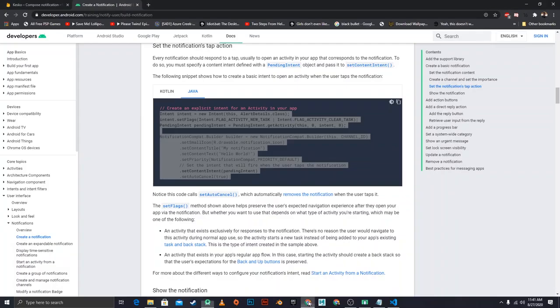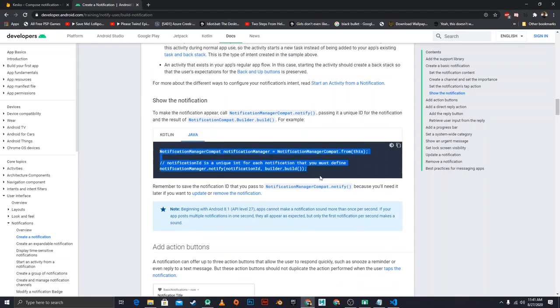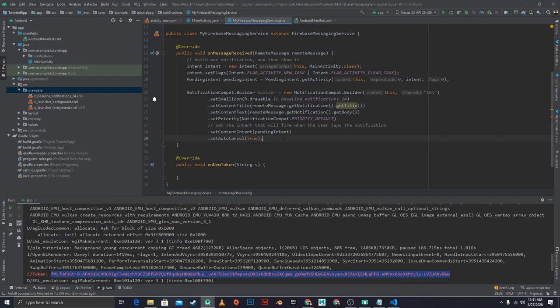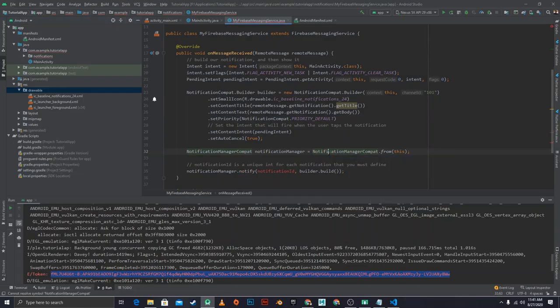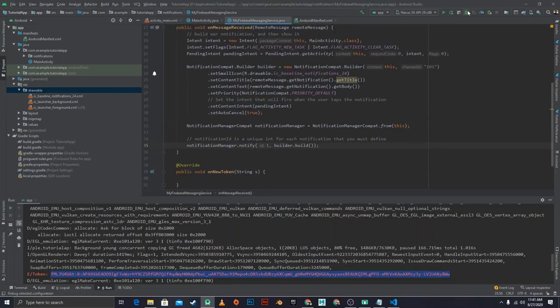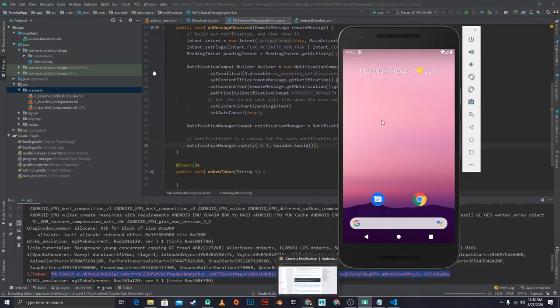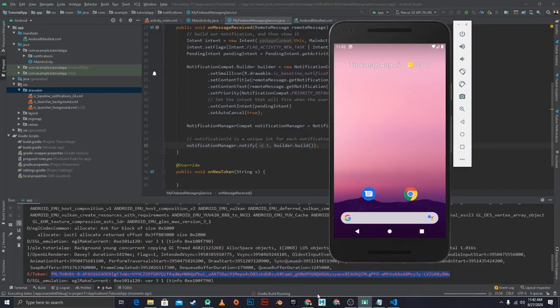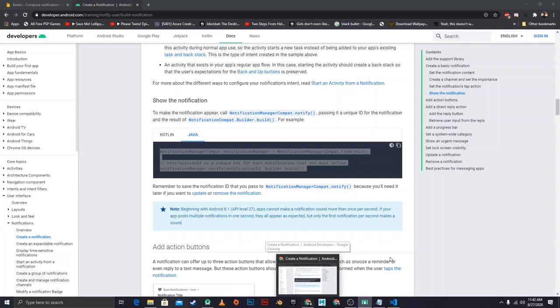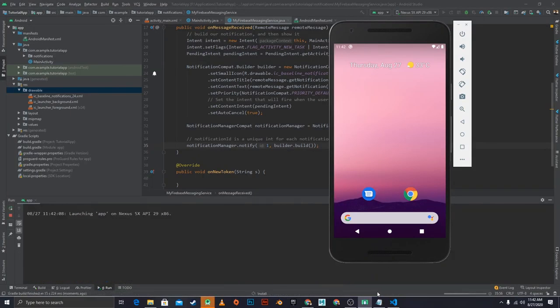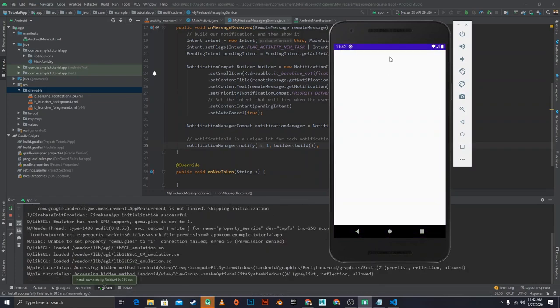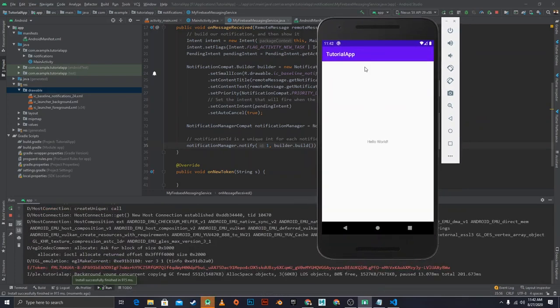In order to show it, we need to just copy this as well, because I don't want to go through the process of explaining it. Alt-Enter, import that class, and then we're just going to give this an ID of 1, and that should show it. So let's run our app again. We wait for that to run. Alright, now our app is up and running.